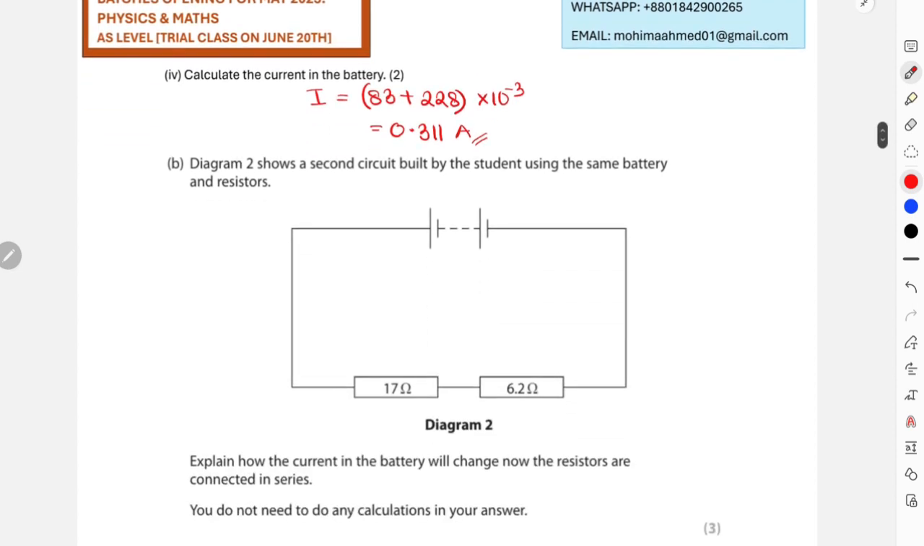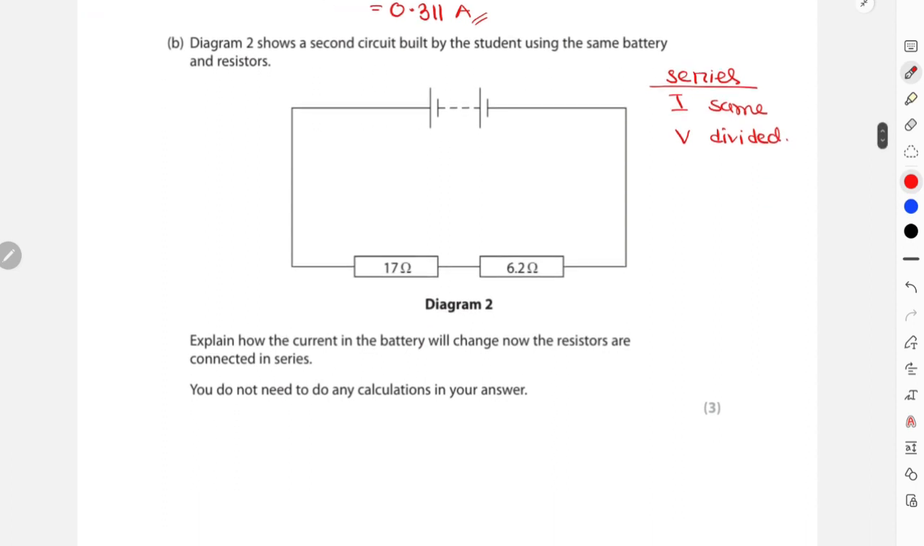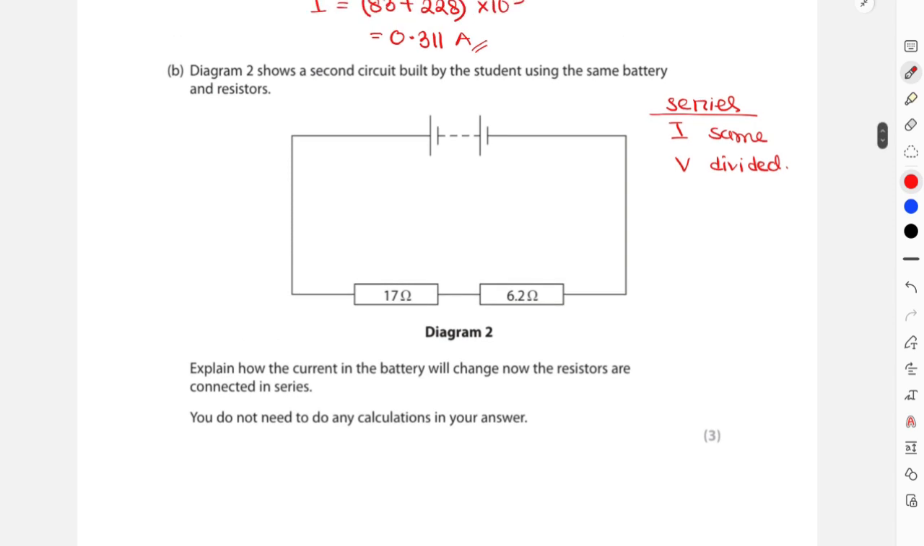And finally, diagram 2 shows a second circuit built by the student using the same battery and resistors, but this time in series connection. In series connection the current remains the same and the voltage will get divided. And explain how the current in the battery will change now if the resistors are connected in series. You do not need to do any calculations in your answer.